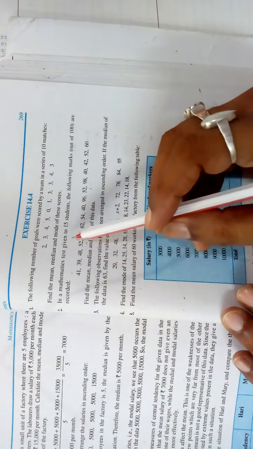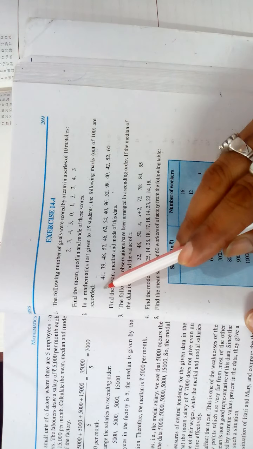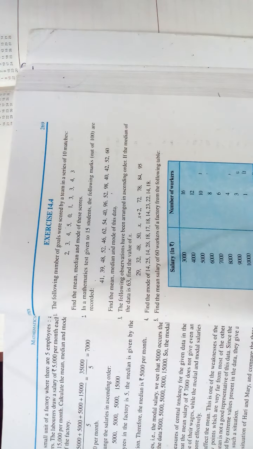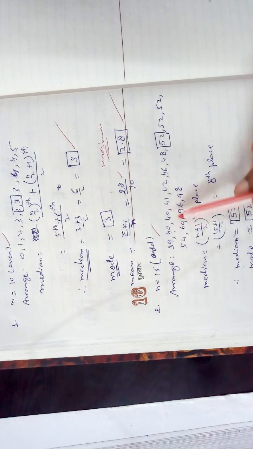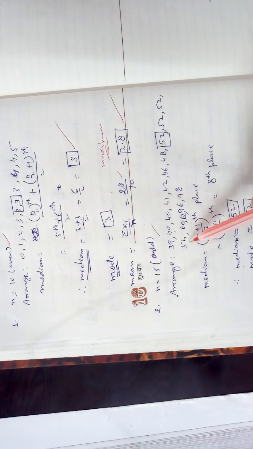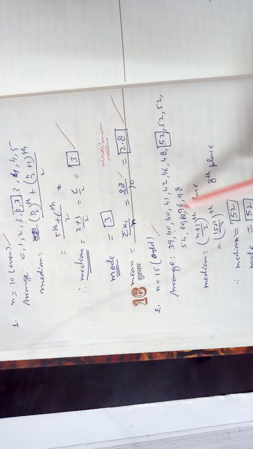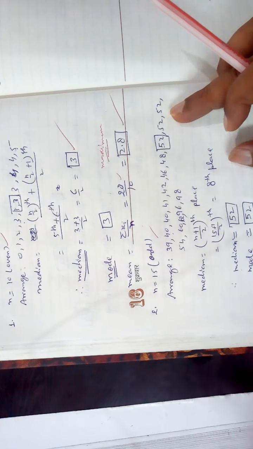The second question of this exercise: in a mathematics test, 15 students' marks out of 100 are recorded. Find the mean, median and mode of this data. Very simple. N is 15. So you arrange it, and you are seeing the arrangement. Count again 1, 2, 3, up to 14, and count very carefully in both the places.